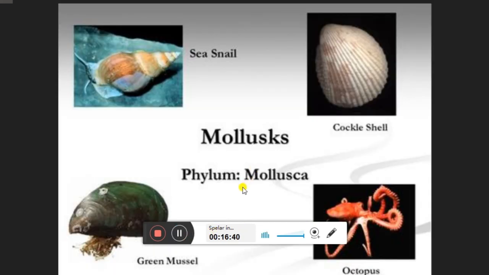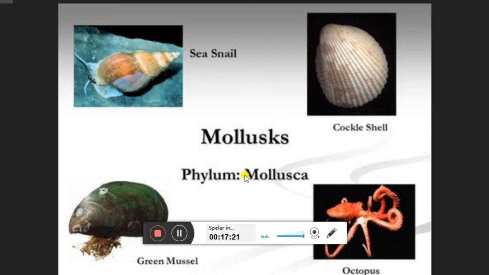Next is the mollusca. Mollusca have a soft body, and that's why they have the shell. These are known as soft-bodied animals having a shell. Having a shell is the special characteristic. They are aquatic, and especially they live inside the sea. Mollusks have a soft and unsegmented body enclosed in a hard shell, and they have a muscular foot for locomotion. You might have seen the snail. The snail is very common, so when it moves you can see it very easily.